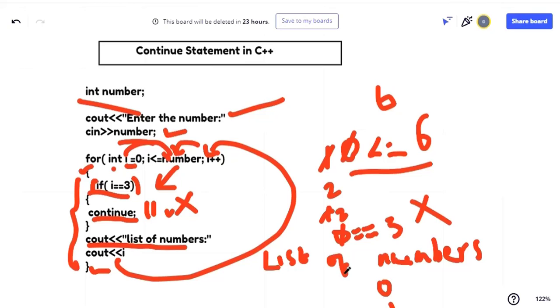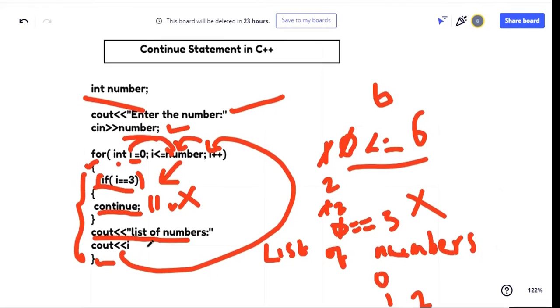It will come here and print the I value. The I value will be 2. The next step, the I value will be incremented. From 2, the I value will become 3. When the I value becomes 3, the condition is true, so it will come inside. Now it is going to check the condition. What is the I value now? 3. 3 is equal to 3.